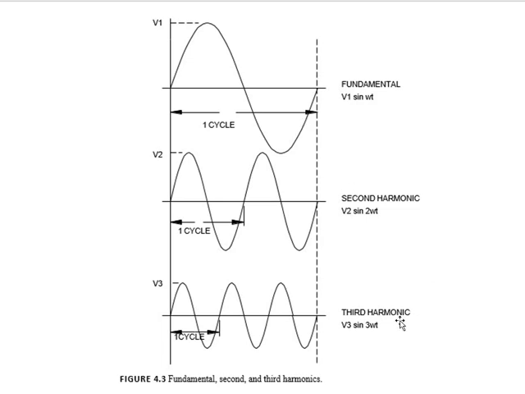Now the third harmonic. In the third harmonic, there are three complete cycles. This is the frequency of 3 into 50, meaning 150 hertz. 150 hertz is the frequency for the third harmonic. So this is the waveform for the fundamental, second and third harmonic.